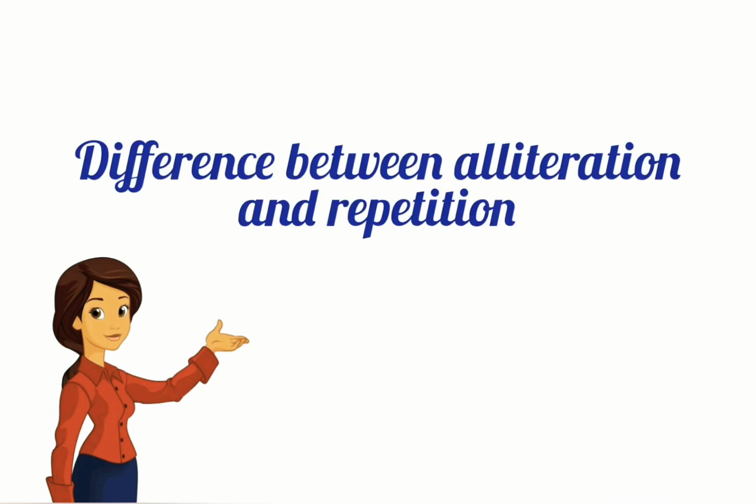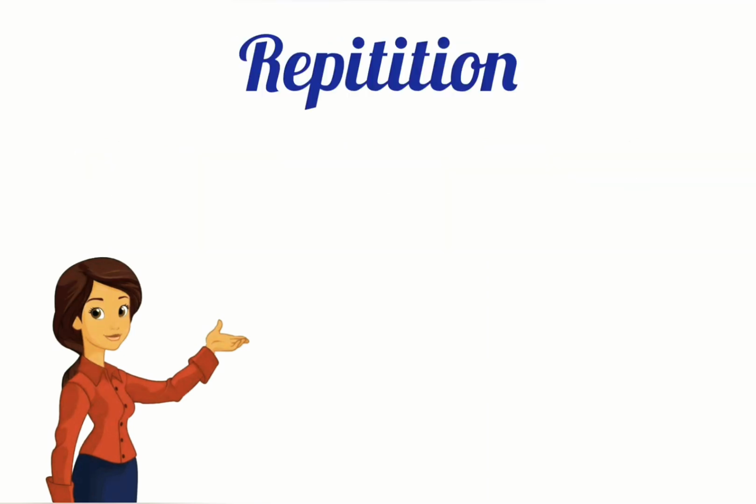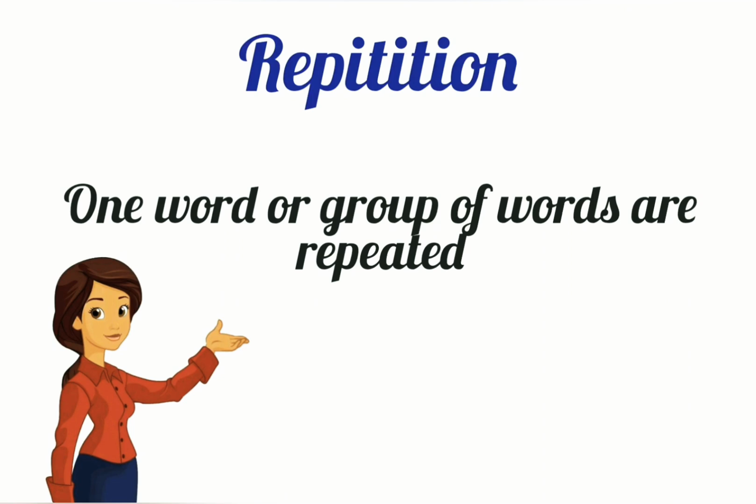The difference between alliteration and repetition is, in alliteration, one sound is repeated, while in repetition, one word or group of words are repeated.